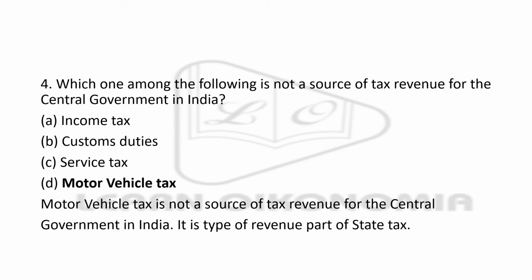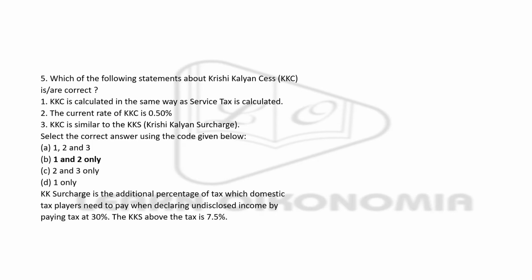Next question: which among the following is not a source of tax revenue for the central government in India? Tax revenue means the revenue which the government receives from its tax collection. Here the options are income tax, custom duties, service tax, and motor vehicle tax. The right answer is motor vehicle tax, option D. It is not a form of tax revenue to the central government, whereas it is a type of revenue of the state government. It is a state tax.